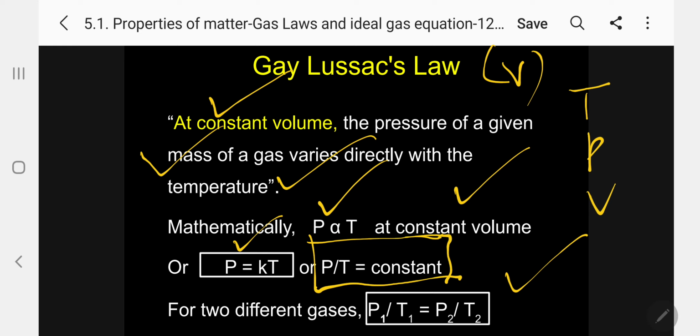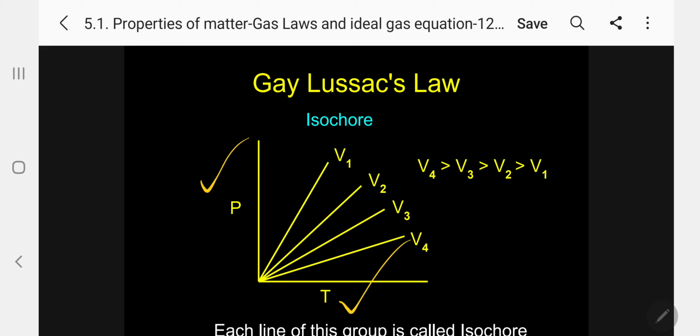Please remember, this is the second case in terms of volume we are discussing. That is the second law we have discussed. In Gay-Lussac's law, pressure P by T we are discussing. Kindly remember. So going for the curve now, when I plot pressure versus temperature, directly proportional at constant volume,